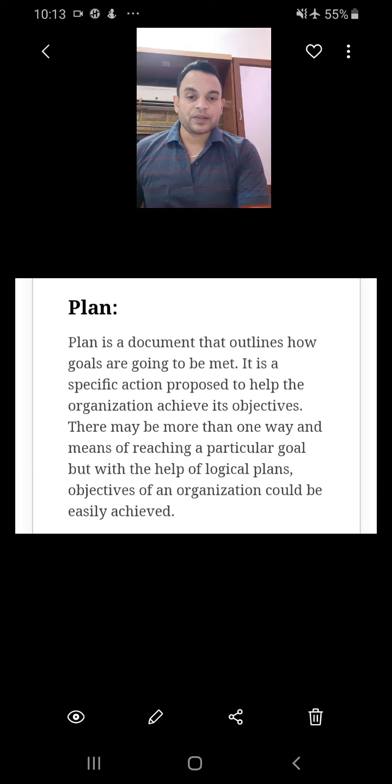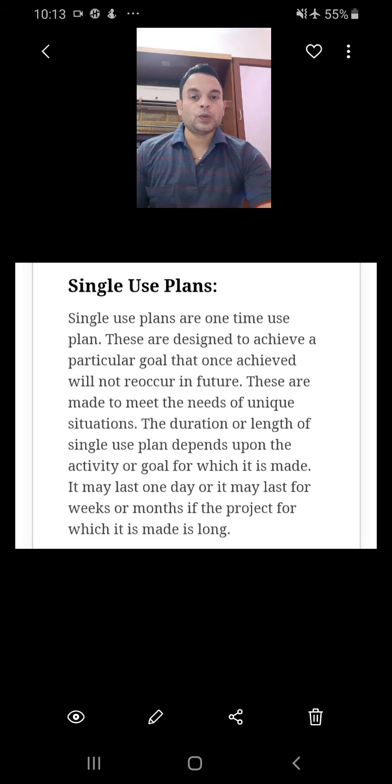Now, what is a plan? A plan means a specific action which we take in an organization to attain the final goal. And when you make such plans, there has to be a logical concept, and the logical concept should be such that everyone should be able to understand it, everyone should be able to work on it, everyone should be able to achieve it. Now, when it comes to types of plan, there are two types of plan.